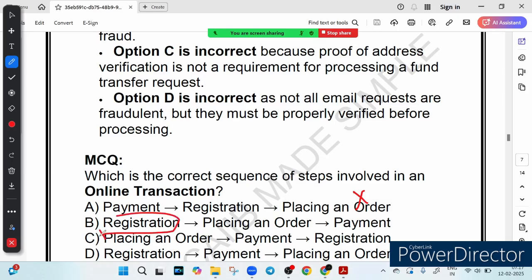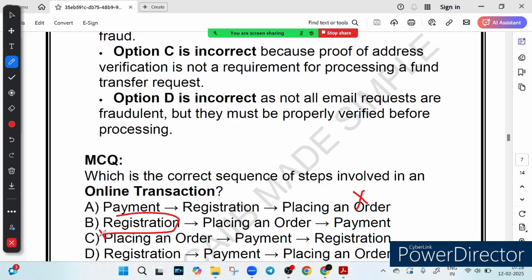It means creating an account by providing details like email ID, name and address. Then you place an order, you look for the product, you select a product and add it to your cart and review the order, and then you finally do the payment. That is, the customer makes the payment through credit card, debit card, net banking or digital wallet, whatever it is. So the payment process is encrypted for security, right? You know it very well. So that is why this option number B is the correct one. Correct answer is option number B.